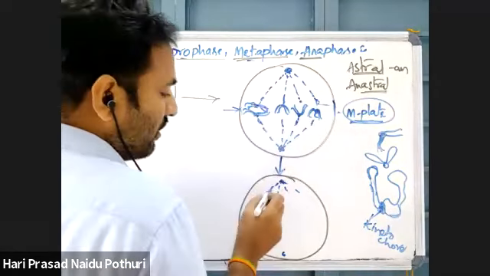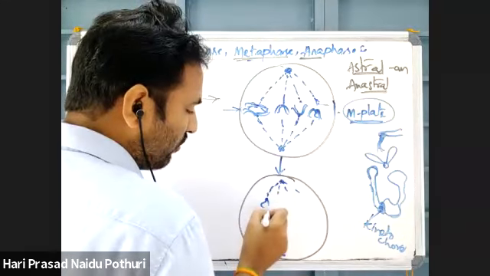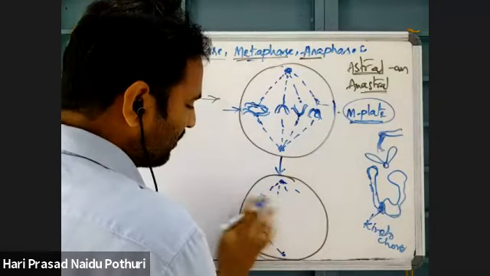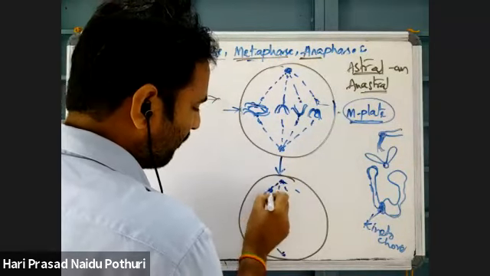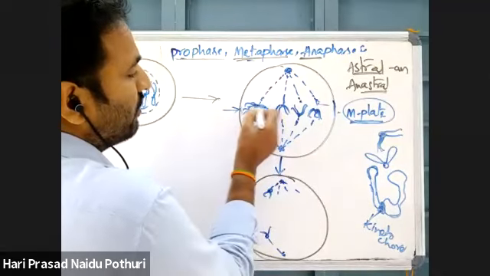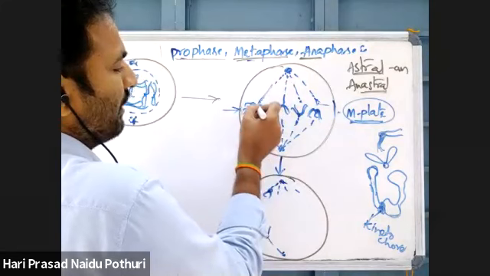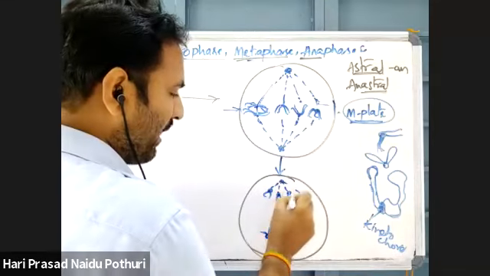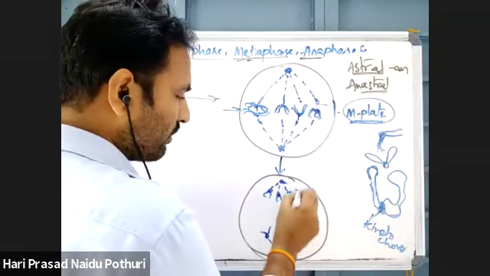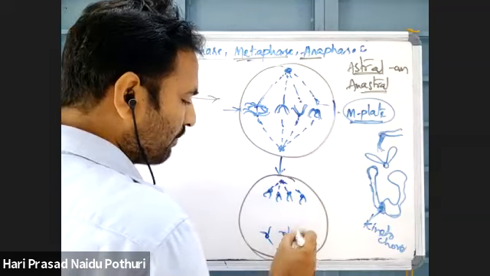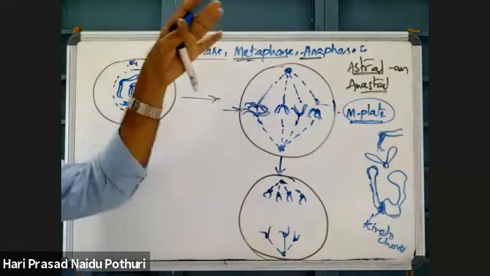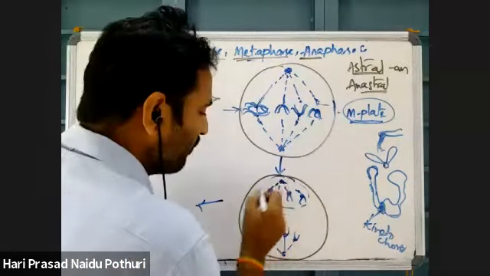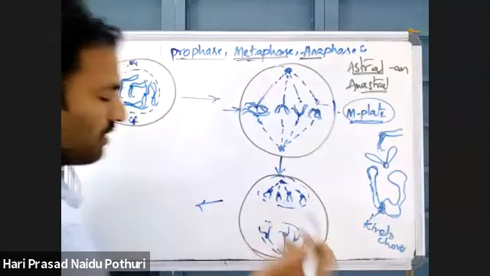Okay. Here, that centromere will divide and chromosome will get separate. Chromosome will get separate like this. This is a chromosome. Centromere will separate. So this chromosome will get out. So like this, by the end of anaphase, the spindle fibers are contracting. As the spindle fibers are contracting, two sets of chromosomes are moved towards opposite poles. So here one set of chromosomes, here one set of chromosomes, they are arranged like this.